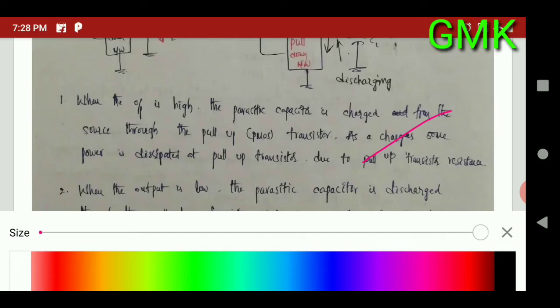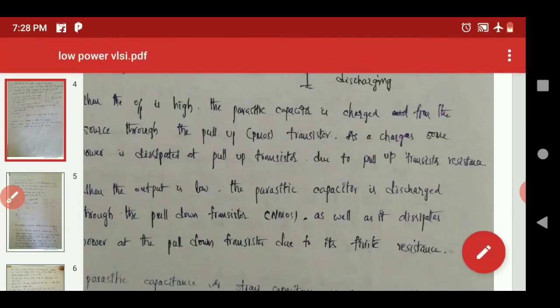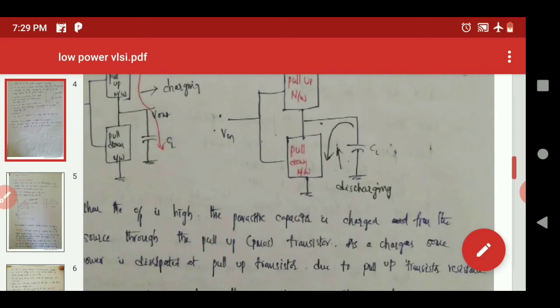In the second case, suppose the output is low. At that time, the parasitic capacitor is discharged through the pull down transistor. If you apply the value one, the pull down circuit, which is an NMOS transistor, is in the on condition, so the capacitor finds a short circuited path through the NMOS transistor. It dissipates some power due to the internal resistance of the NMOS transistor. So these are the two cases of how power dissipation takes place in dynamic power dissipation. Under dynamic power dissipation, what is meant by switching power dissipation?